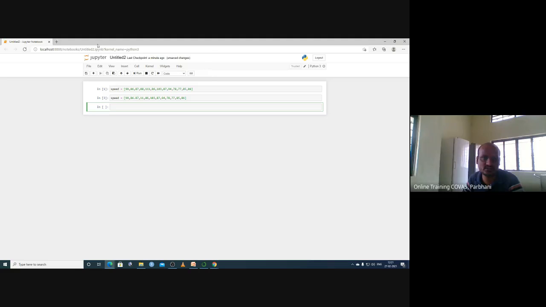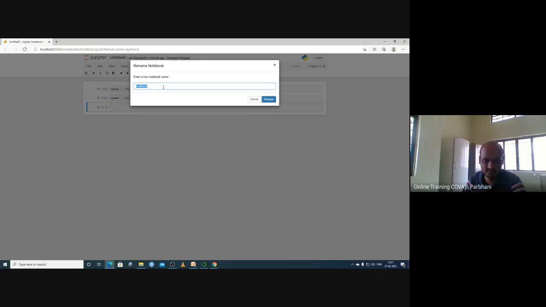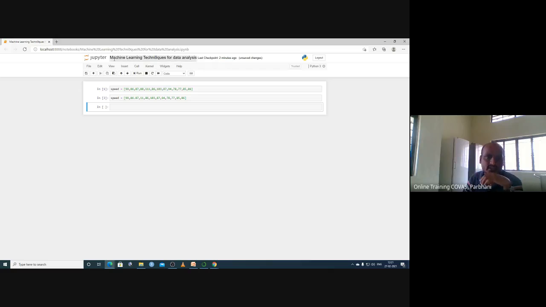So this is a Python notebook. You can give a name here, for example, machine learning techniques or data analysis. If you rename it, you can see here that you have renamed it. You can also give some information like speed information with a hash, so this line should not get executed.